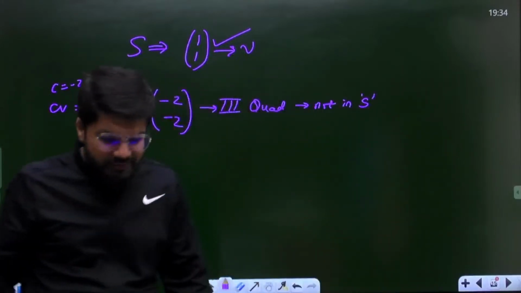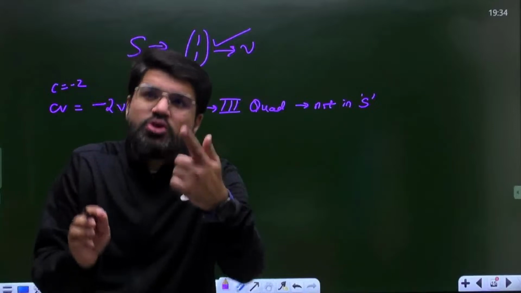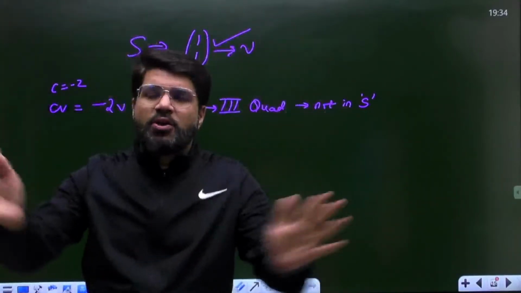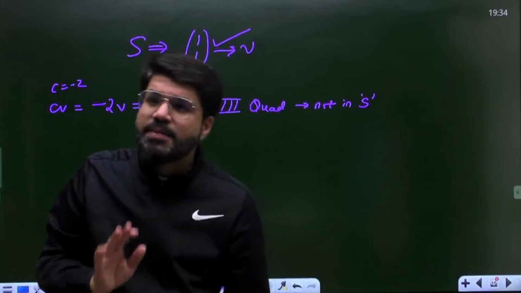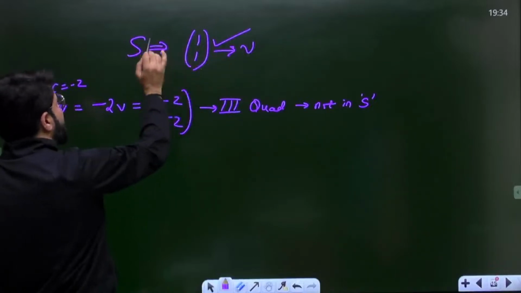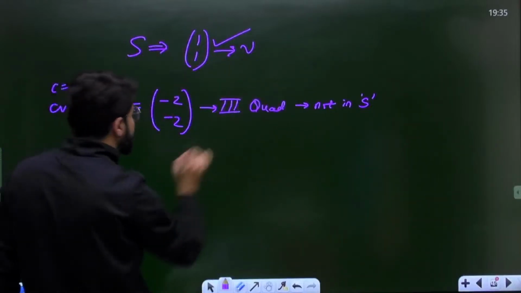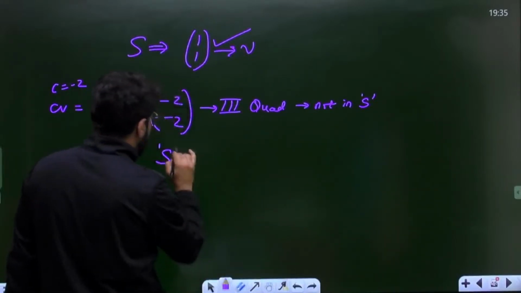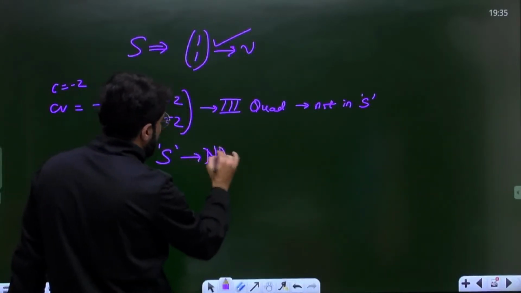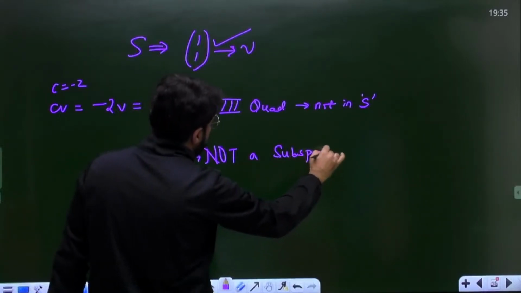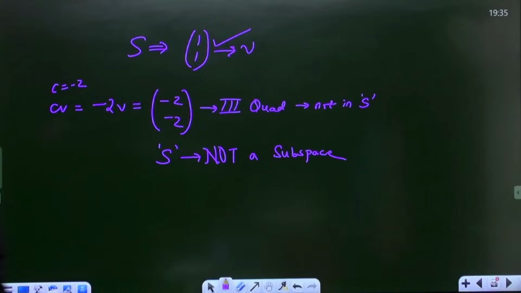What I told you is, if v is in the subspace, cv should also be in the subspace. Only then can the set of all those points be classified as a subspace. So very clearly, v is in the set S, but cv is not in the set S. So S is not a subspace. Is that clear, everybody?